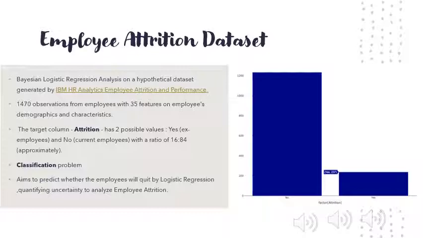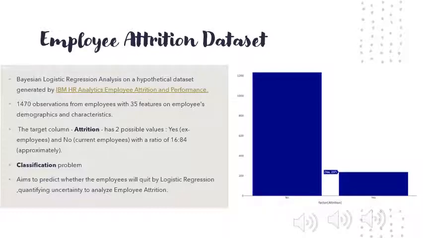The dataset has 1470 observations and 35 features. We have a classification problem with a binary target variable, attrition, with two levels: yes, where the employee leaves the company, and no, where the employee stays with the company. Therefore, we have used a logistic regression model.